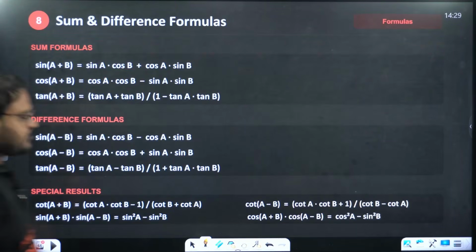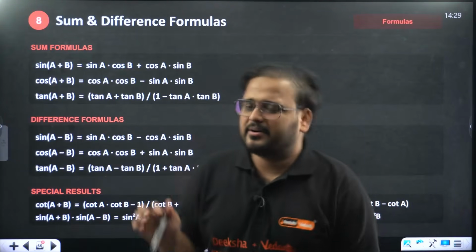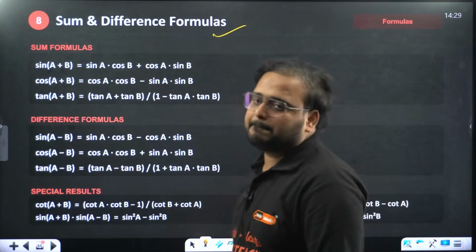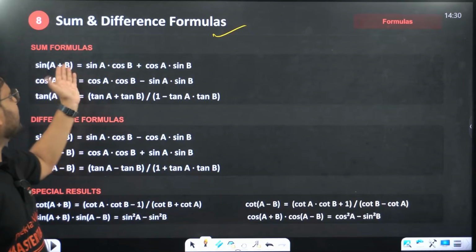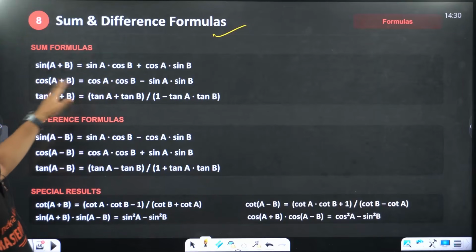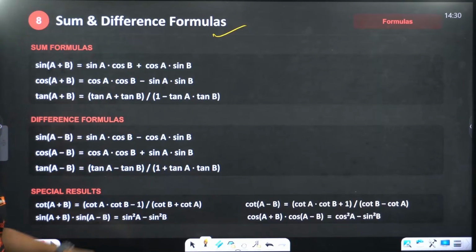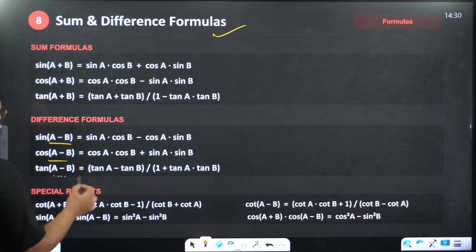Moving on. Please download the notes. This is very important. Sum and difference formula. Sum of the angles: sine of a plus b, cos of a plus b, tan of a plus b. The formulas you already know. Difference, again, you already know.